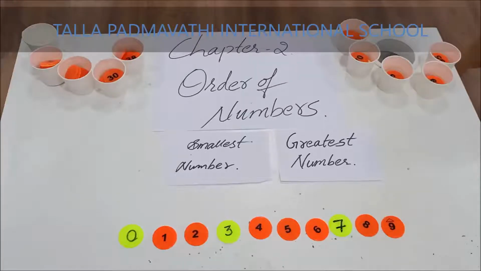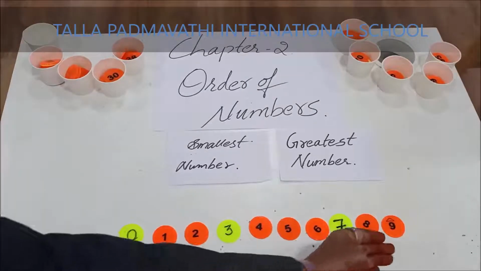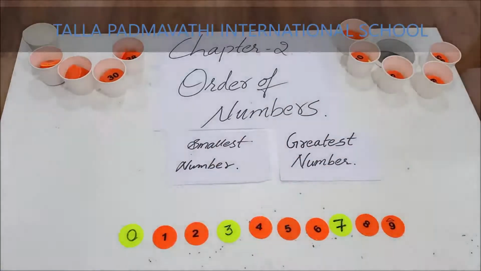Now let us learn the concept of forming smallest and greatest number. First of all, children, how are numbers formed? What are digits? 0, 1, 2, 3, 4, 5, 6, 7, 8, 9 are digits.